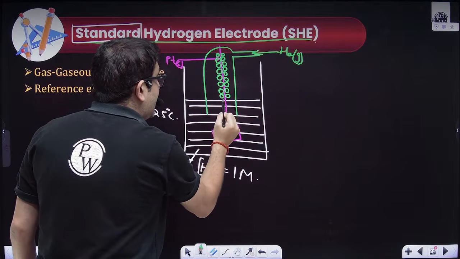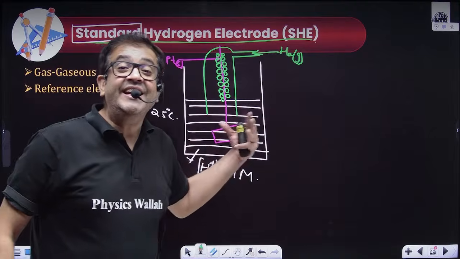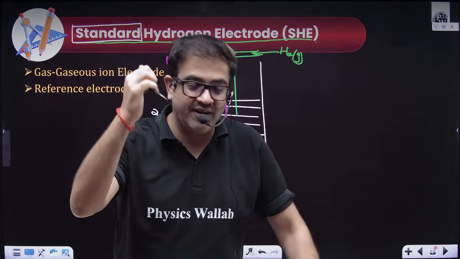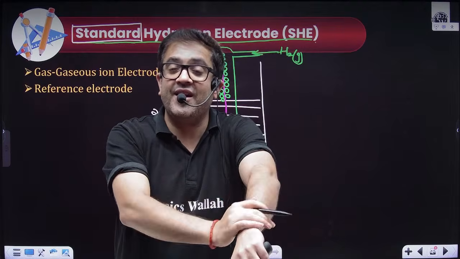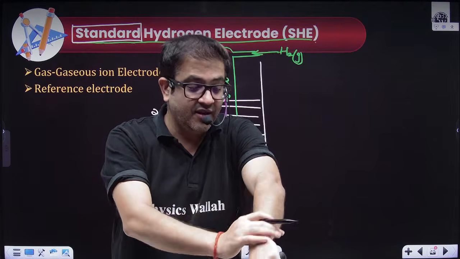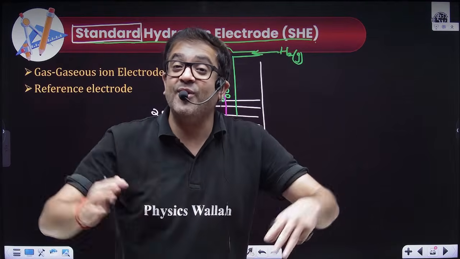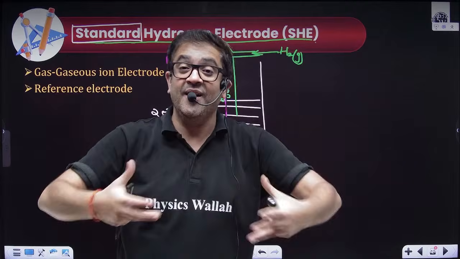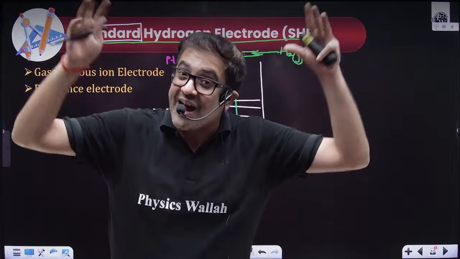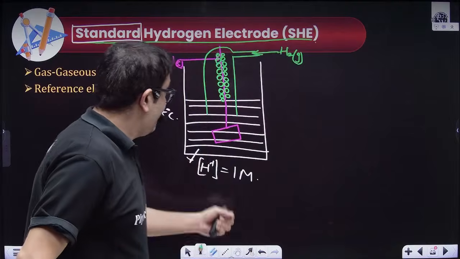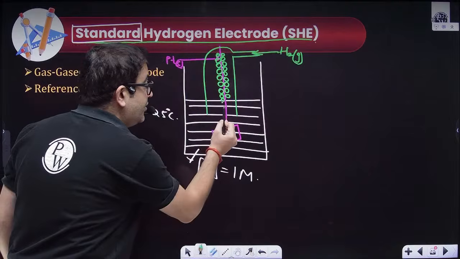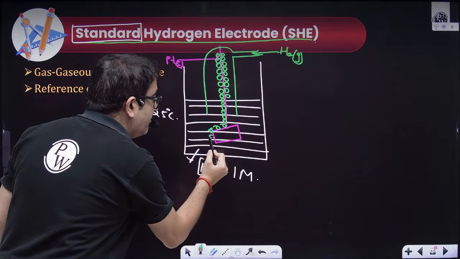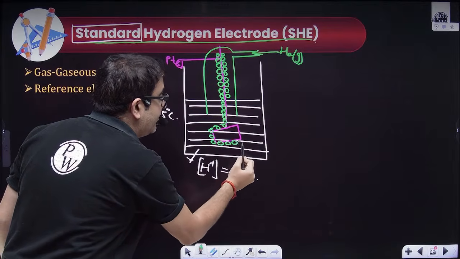Now, what I'm doing over here, I'm activating this solid. How am I activating? You just take crushed platinum and paste that crushed platinum on the platinum surface. Why? Because then the surface will become rough, and a rough surface will have more surface area. More surface area will allow more hydrogen to get adsorbed. What is this, sir? The same thing I'm using. I'm increasing the surface area so that more and more hydrogen is getting adsorbed.